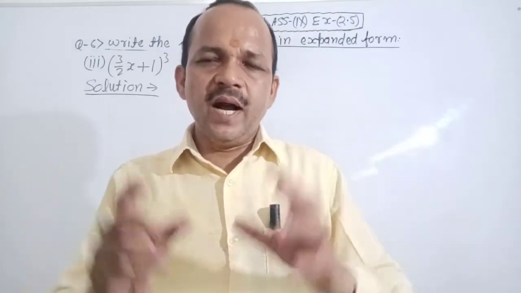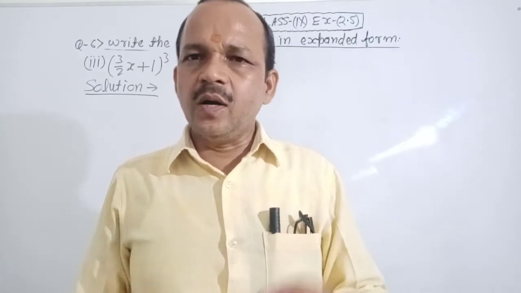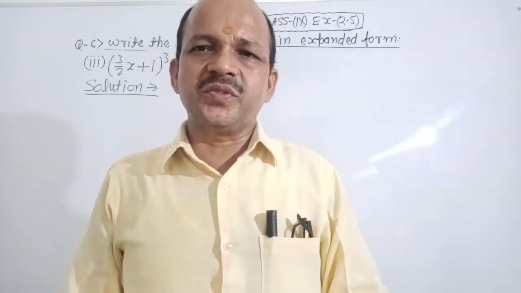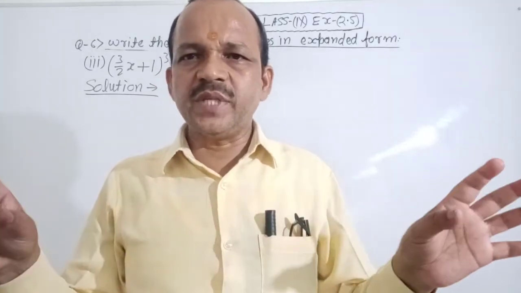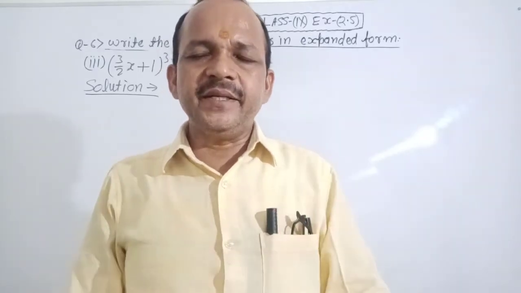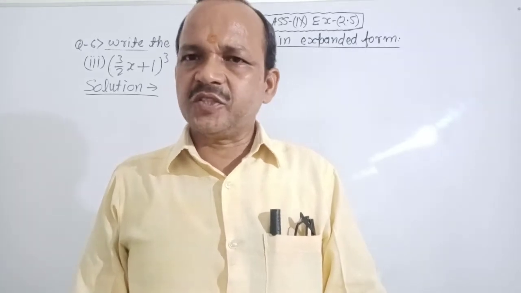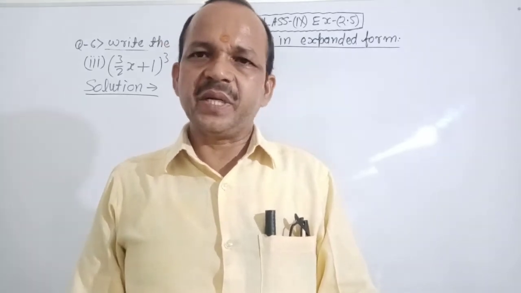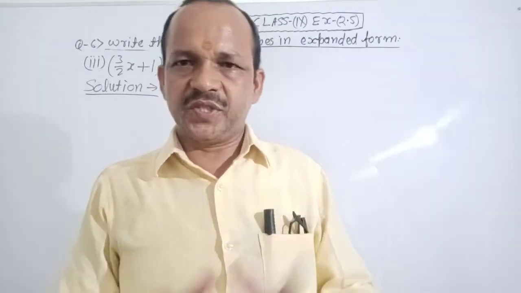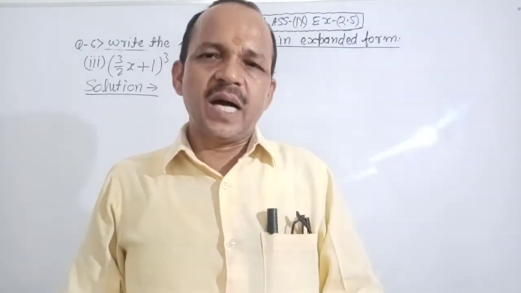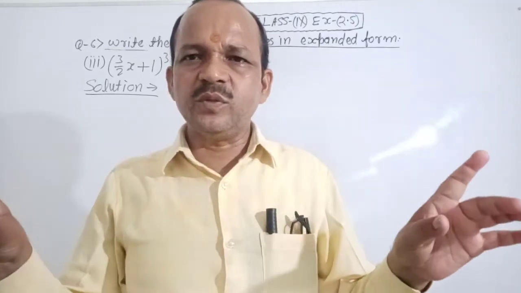Very good. Today I want to describe identities and the use of identities. It means how you can expand the following question by the help of a suitable identity. It is clear, no confusion about it. Very good. The suitable identity is (a plus b) whole cube equal to a cube plus b cube plus 3ab in brackets (a plus b). You can use this identity for the following question. Identity is clear, no confusion about it.